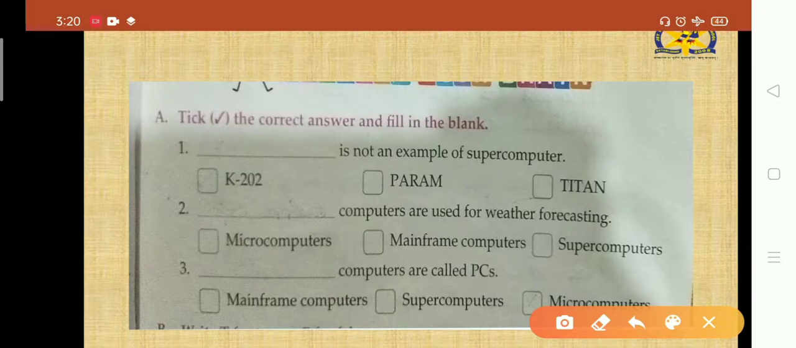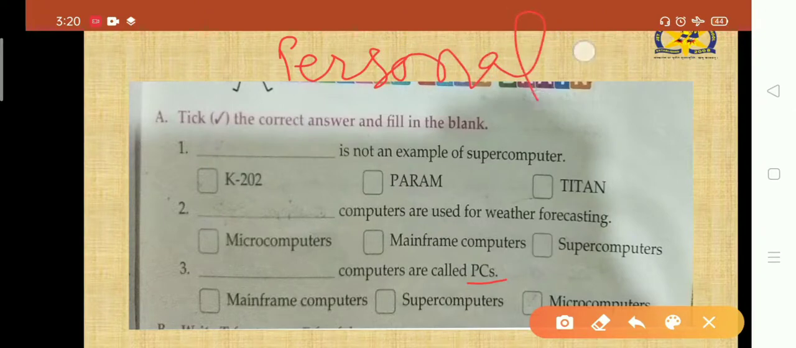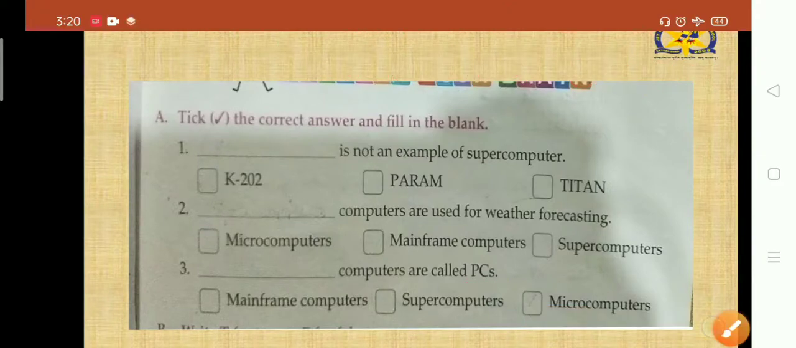That is, dash computer are called PCs. What is meant by PC? First you have to know. PC, here I am writing, PC is personal computer. Okay, what is meant by PC? Personal computer. So which computer is also called PC?